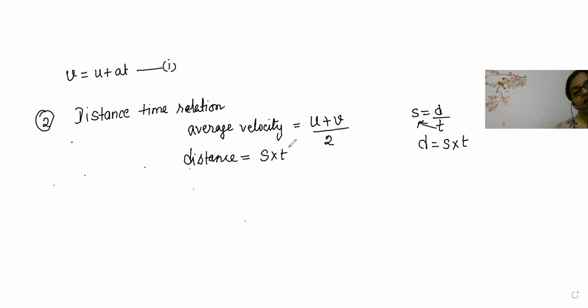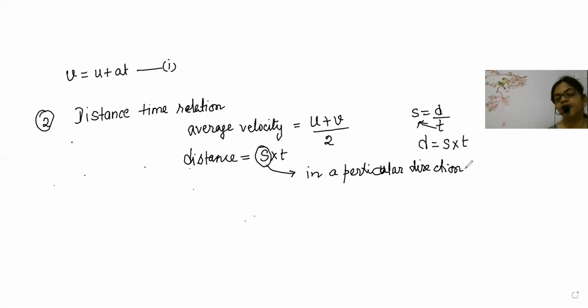Here one very important thing is this: speed in a particular direction will become the velocity, beta. This speed in a particular direction will become what? Velocity. So speed in a particular direction will become velocity.